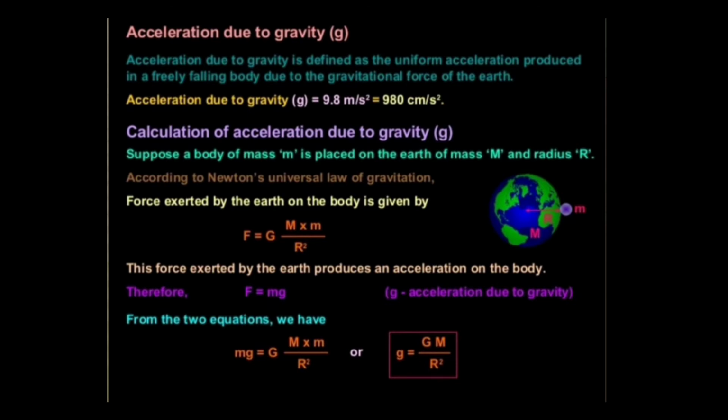So we can define acceleration due to gravity as the uniform acceleration produced in a freely falling body due to the gravitational force of the earth.